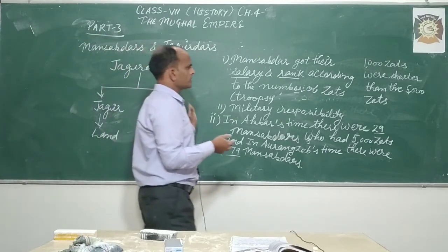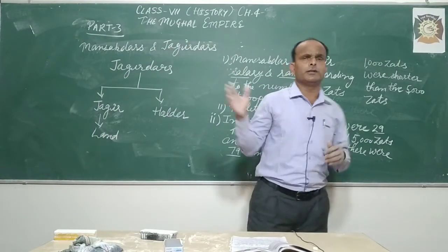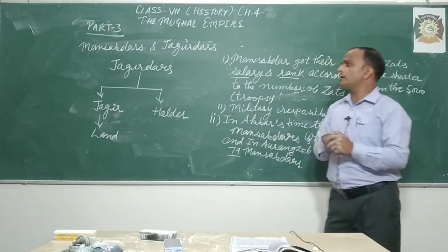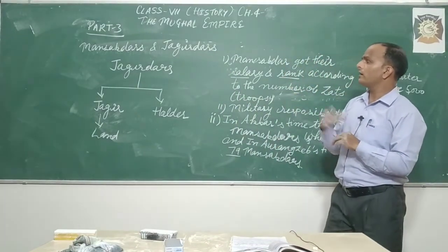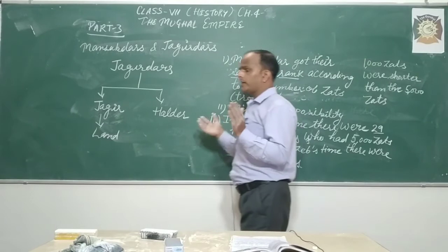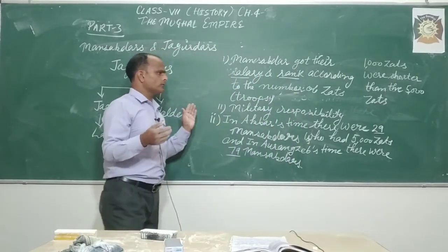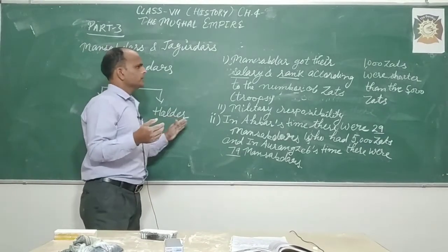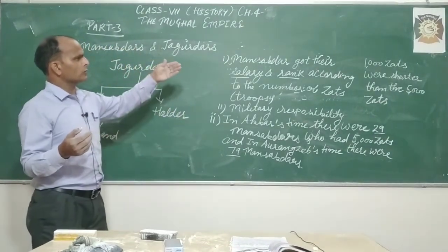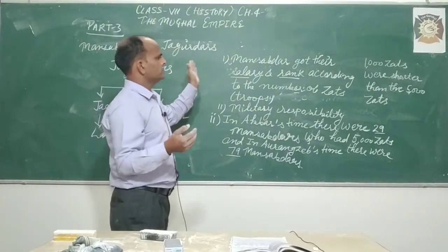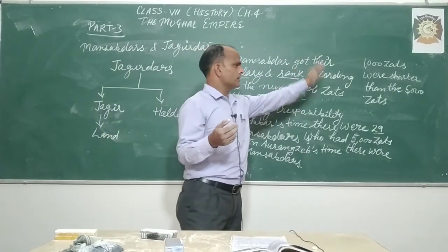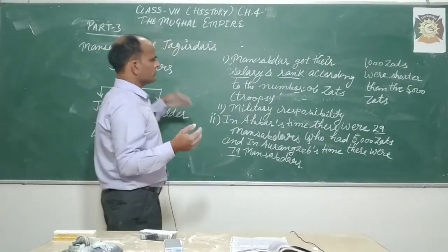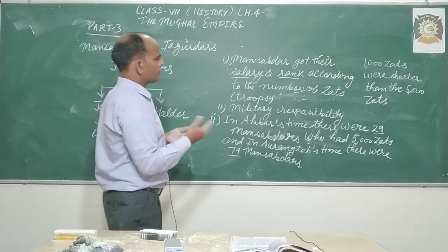And at last we discussed Mansabdars and Jagirdars, who got their salary according to their rank, and the rank was decided by the zabs, the counting of troops, and military responsibility.